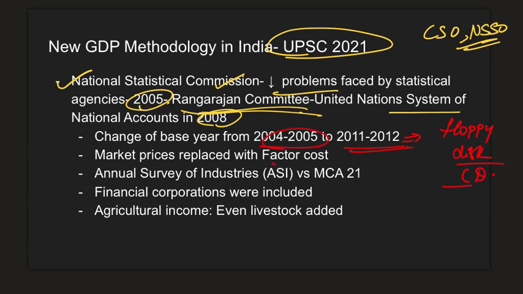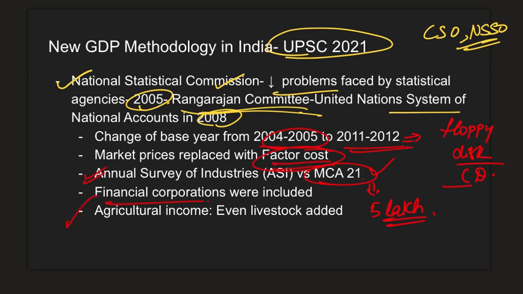Marketplaces replace the factor cost because factor cost is not a real metric for growth. And the third one is previously we used to take data from annual survey of industries, which roughly had around probably 2 lakh factories. But using the Commerce Ministry's MCA 21 data, we have data of nearly 5 lakh registered companies from 2011-12. So we started taking that data, which is much more accurate, and also we've included financial corporations and regulators like SEBI, RBI, etc.